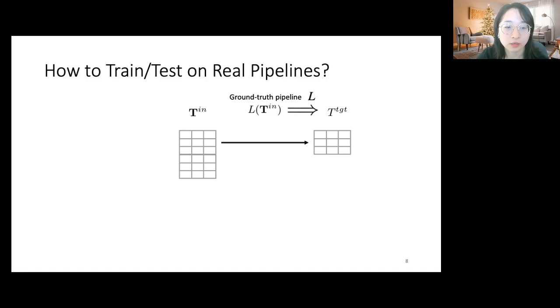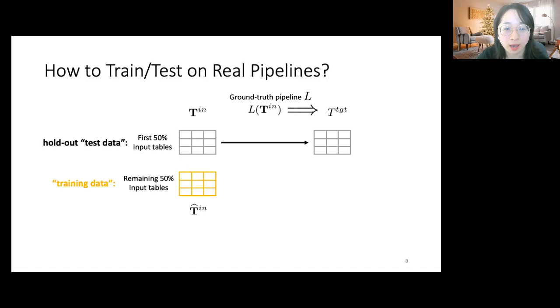So for each pipeline, we split the input table used by the pipeline into 50-50 of testing and training. And we treat the first 50% as the first batch and use the ground truth pipeline L authored by humans to generate the target output.